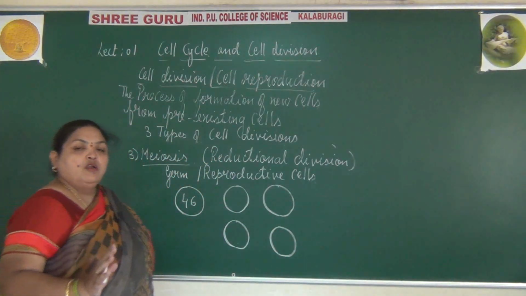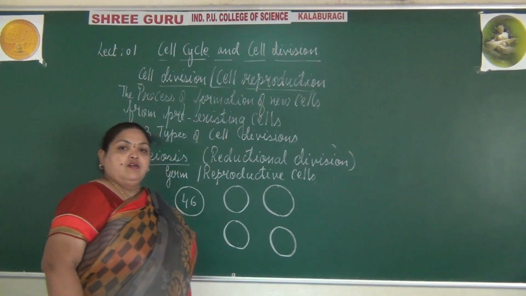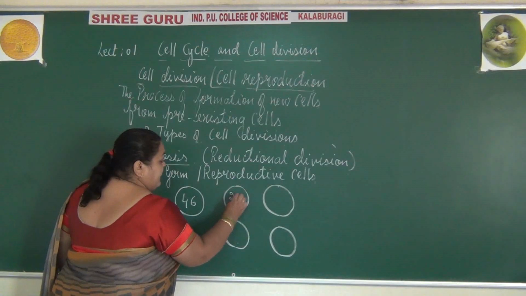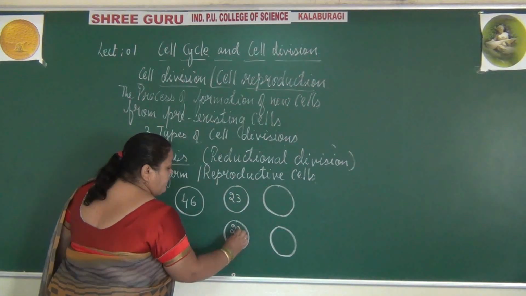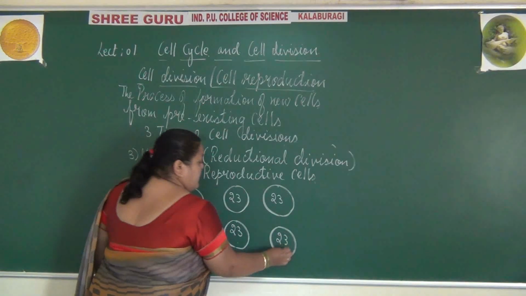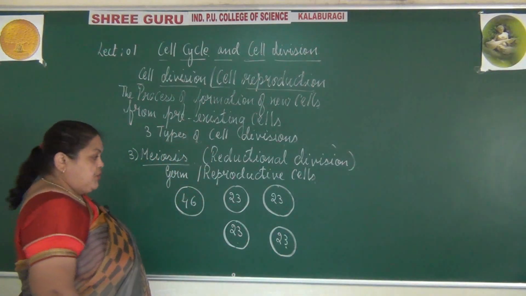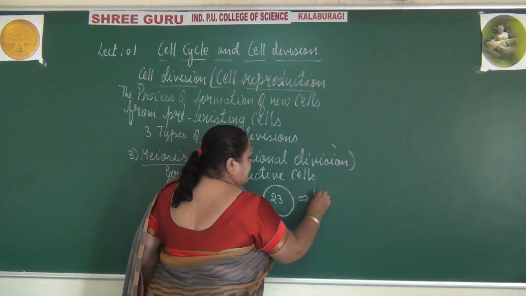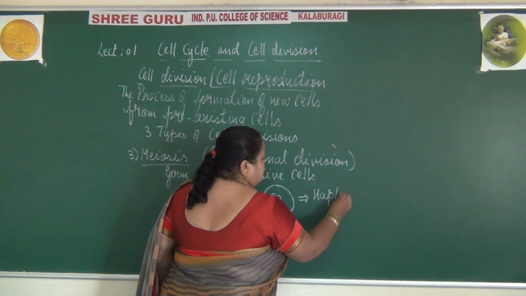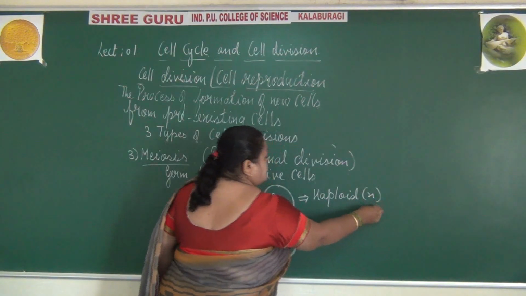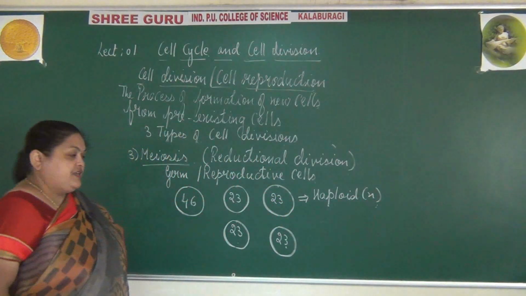Totally 4 daughter cells are formed, but these daughter cells have half the number of chromosomes, and we represent this as haploid condition.